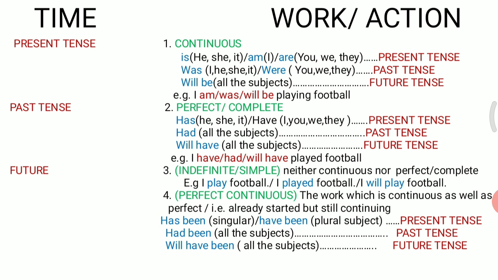And if your sentence is in past perfect continuous tense, then you are going to use had been. And if your sentence is in future perfect continuous tense, then you are going to use will have been.